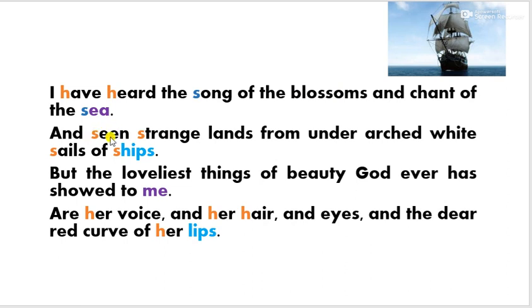The poet says he had seen strange lands. He had visited so many unknown or unfamiliar lands that he had never been before. And under the curved white sails of ships. See, the color of the sails is white.